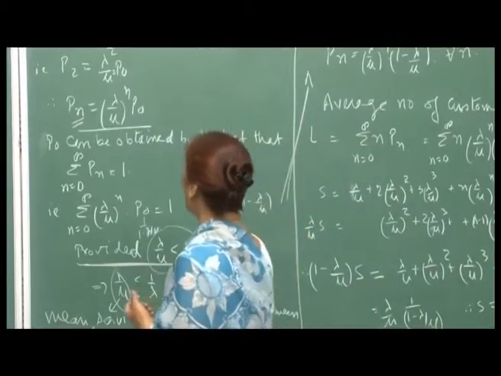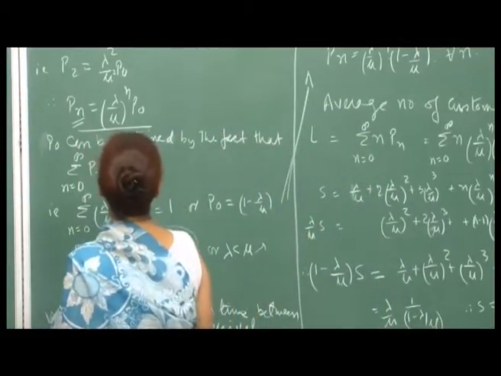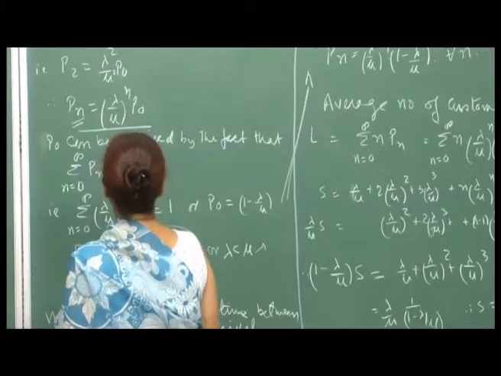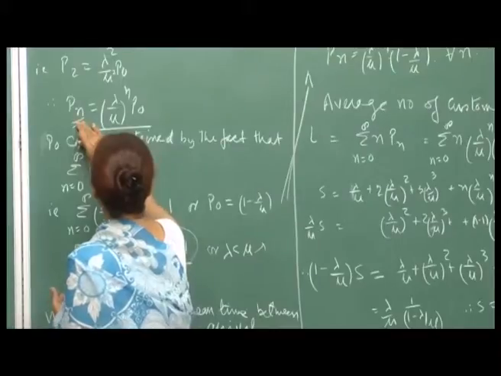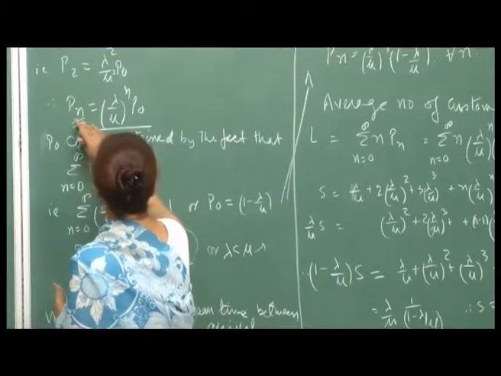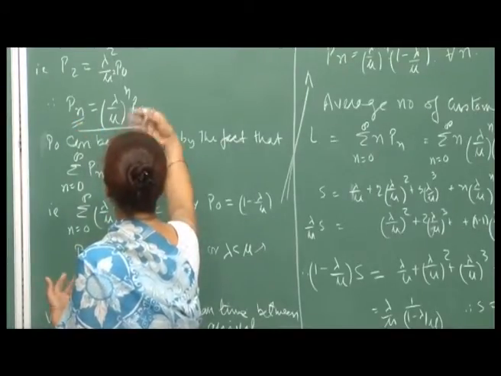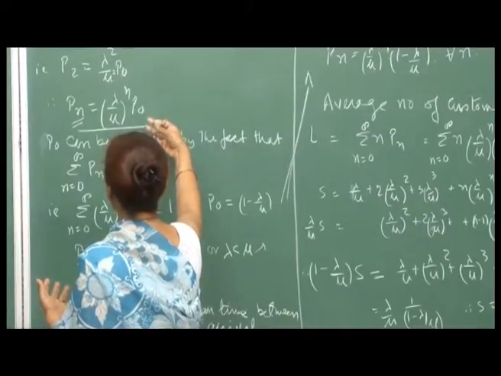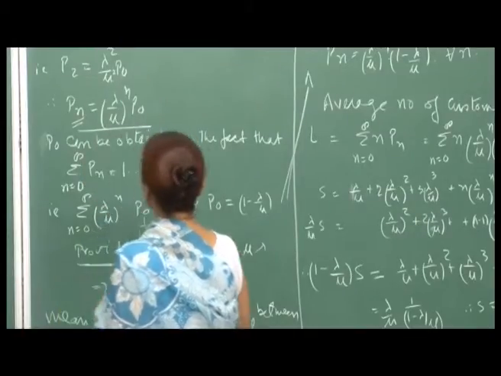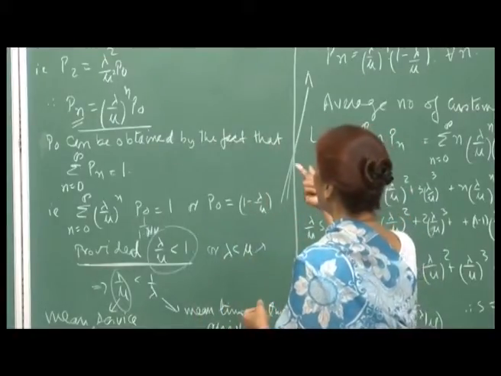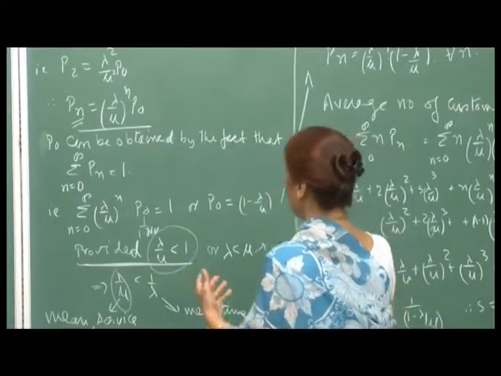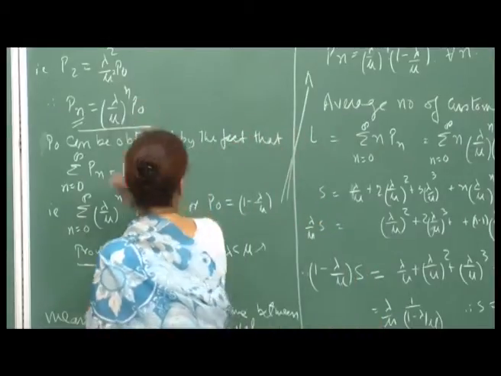There will be a positive probability of the number of people in the system increasing, because lambda by mu raised to n, if lambda is greater than mu, will start becoming a big number.